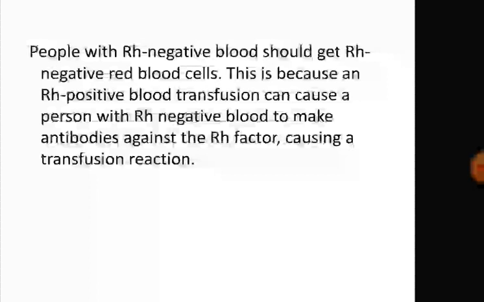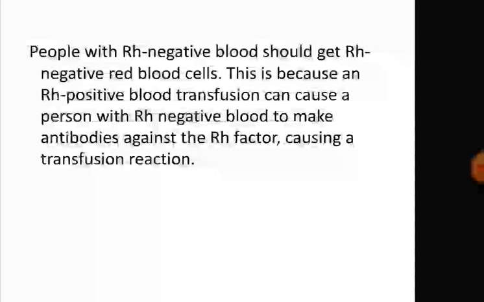So, when blood of an Rh positive individual is transfused to a person with Rh negative, the blood of the recipient develops an antibody for Rh substance within about 2 weeks of transfusion.